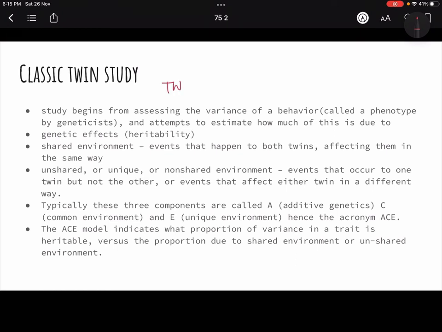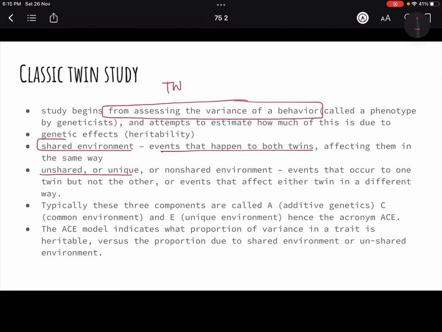The twin studies are done by assessing the variance of a behavior. That means you are having a trait, it could be anything, and how much difference is there, we try and study that. So in this, there is a shared environment, we have talked about it, that means an event that happens to both twins, that is the shared environment. There is an unshared environment, that means you can say the unique environment, and then there is the genetic effect, the genes. So we call this the ACE model. The acronym is ACE.